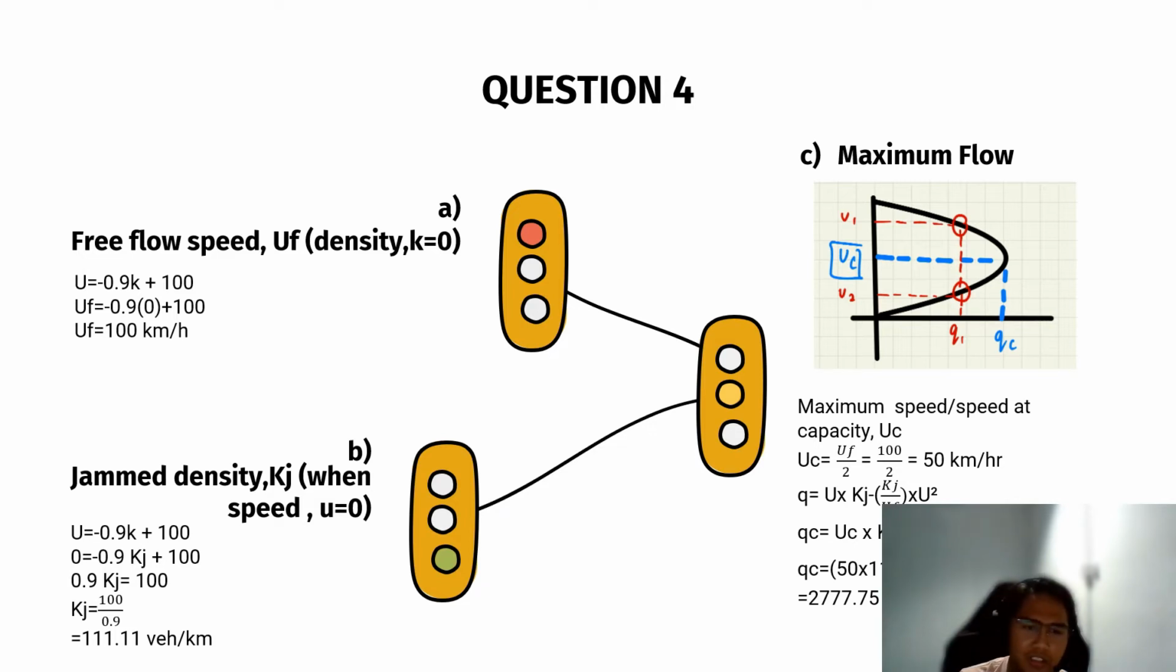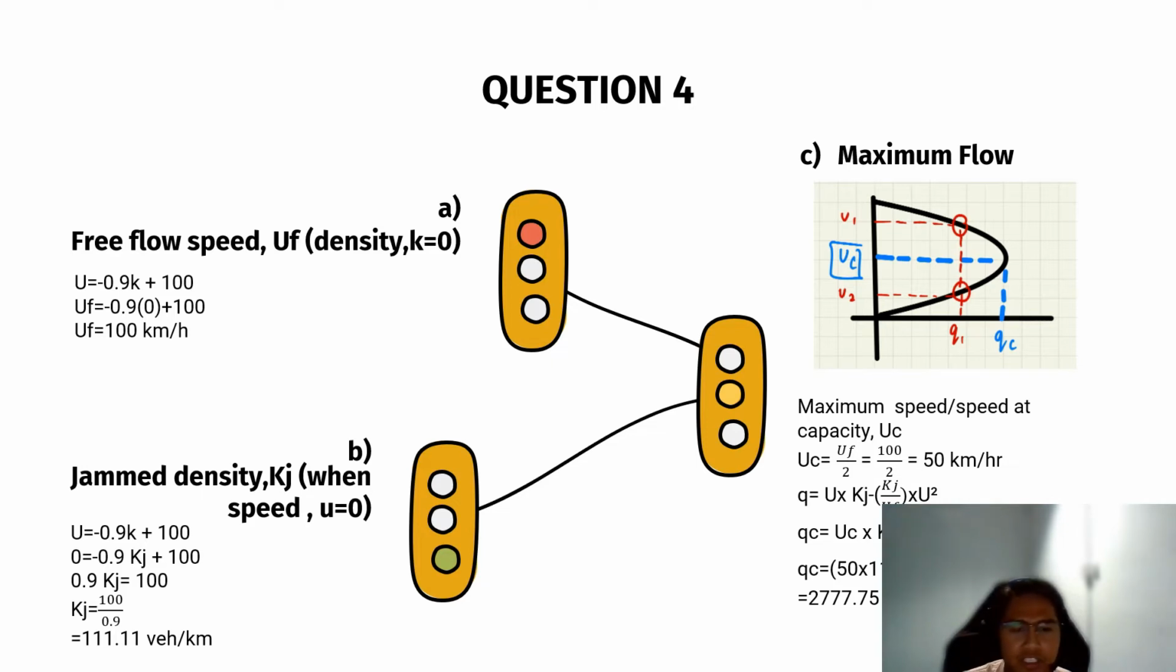For question B, jam density, or we call it Kj, when speed, which is U, is equal to 0. And we use the same formula, but we change the K to Kj. So U is equal to 0.